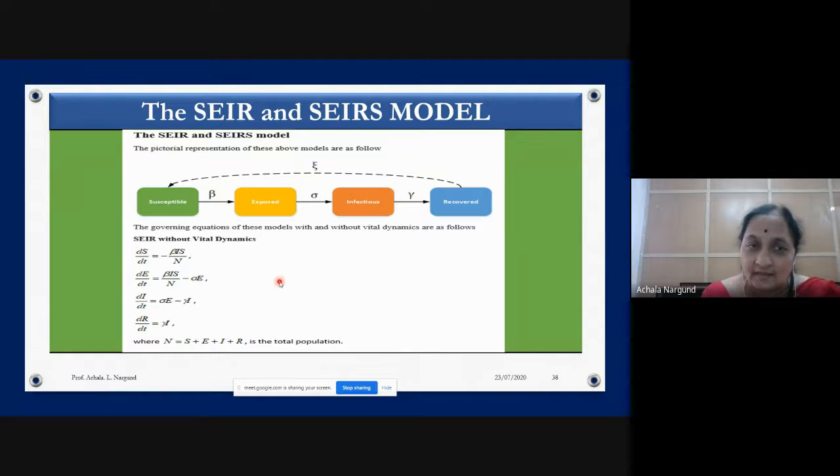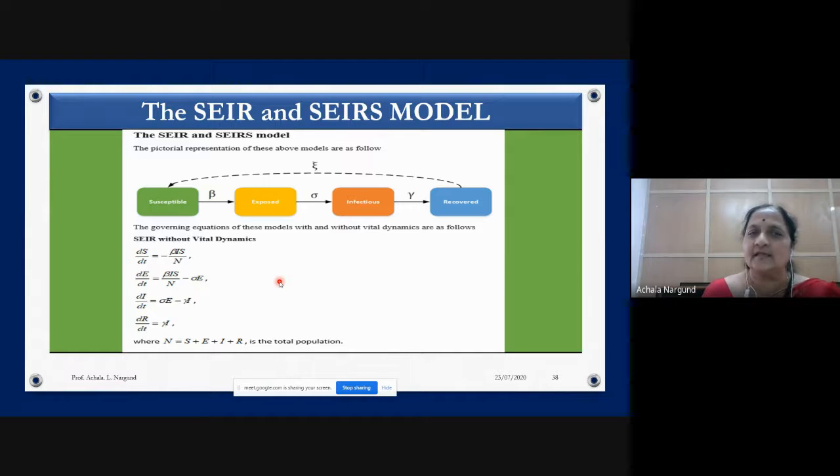He still doesn't have COVID. Remember, COVID is a disease. He might have been exposed to coronavirus, but the virus has not come to him. So he is exposed, he is susceptible. Then after that, he may get infected and then recovered. So then we need to consider all the three.